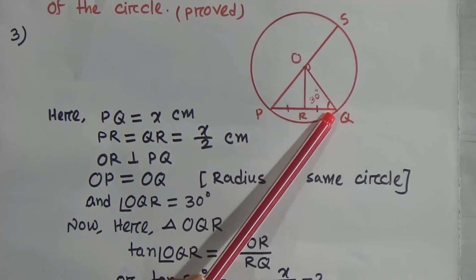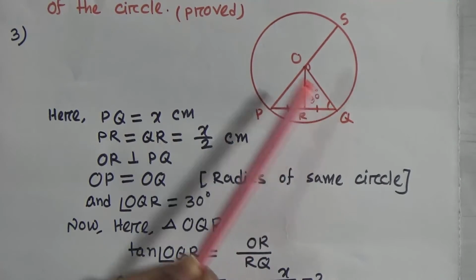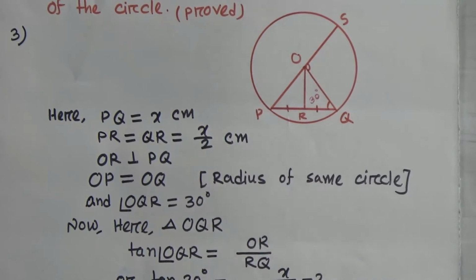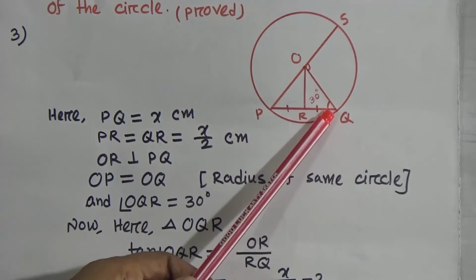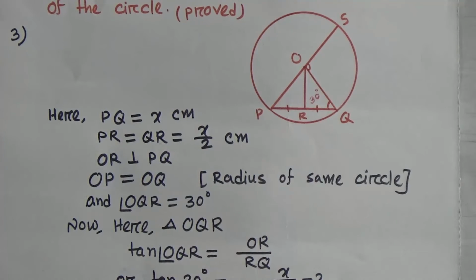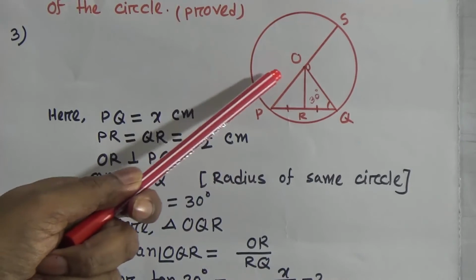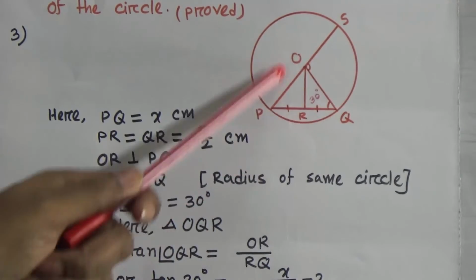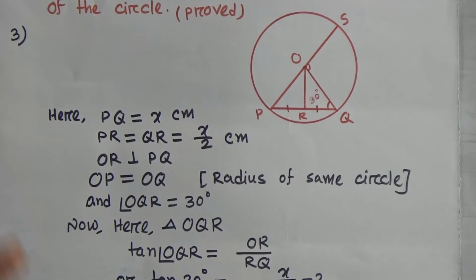Okay, so OQR, that means this angle is 30 degree. Okay, student, you see OQR, this is the measurement of 30 degree angle. Now you see in this triangle OQR, can you use here the formula of tangent?